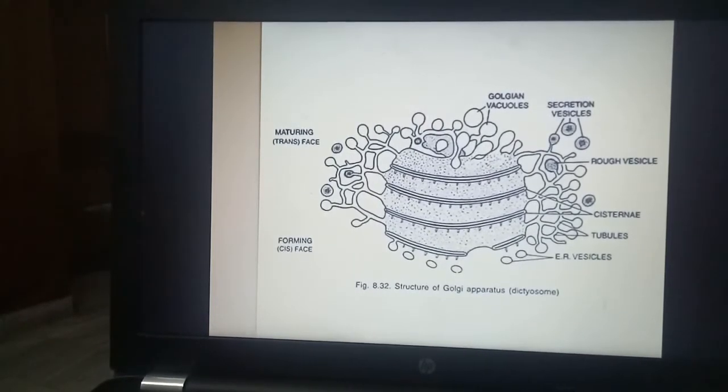So this face is towards the plasma membrane and called the maturing or trans face.